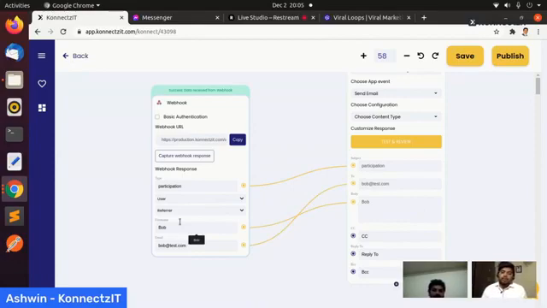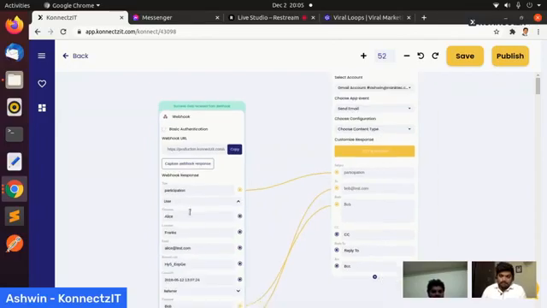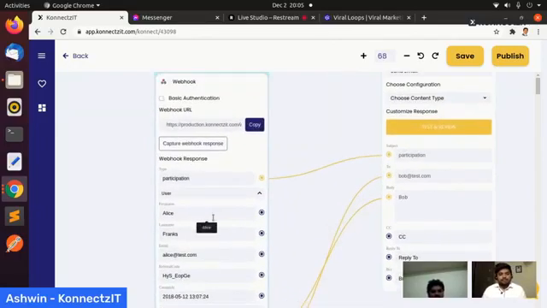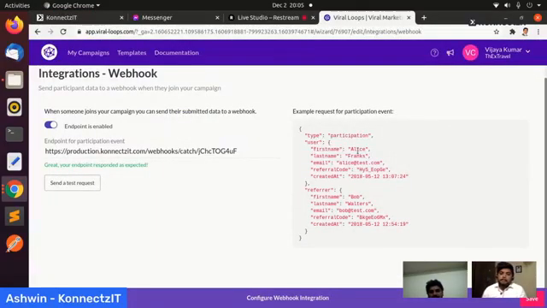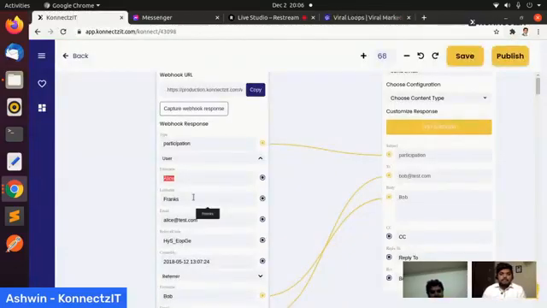Okay, so what if I am not a technical person? Do I need to know about all this? No, you don't have to know that. When you look here, it shows the type is a participation, and there is user data. When you expand this, you can see the first name, that's the key, and whatever value is coming there. If you don't know what a JSON is, you can still make out that this is the first name and this is the last name, and you can connect this data to whoever you want.